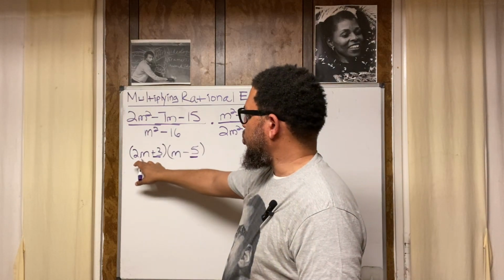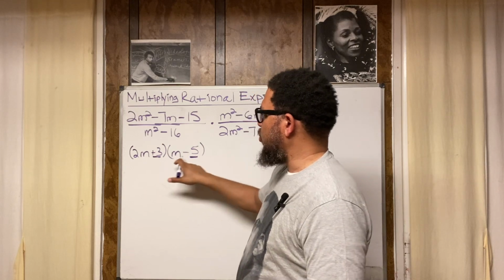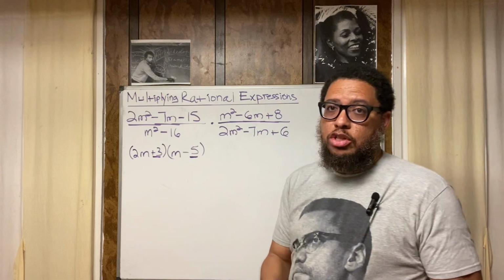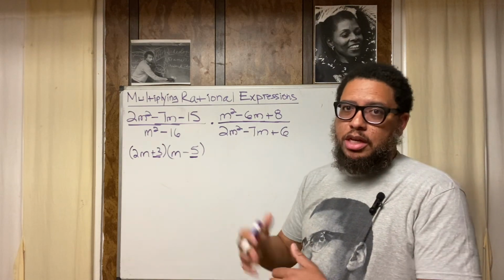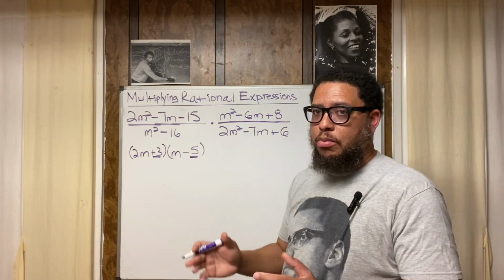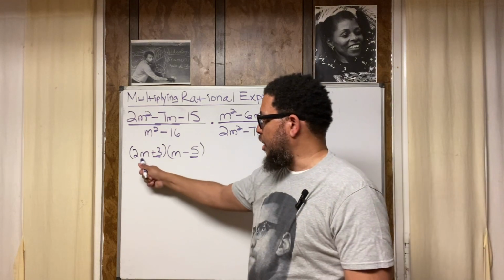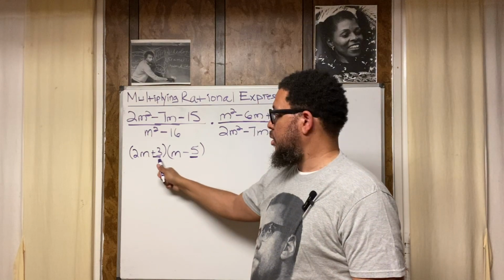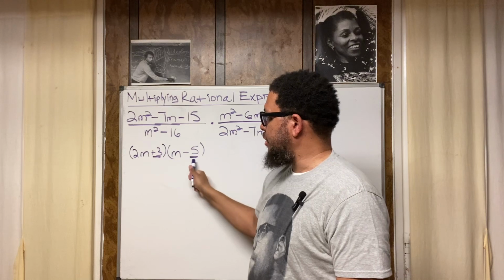Because look, 2m, you got to multiply this 2m by both of these. Then you got to multiply this 3 by both of these. And then you got to combine like terms and see what you get. Some people call that the foil method, like aluminum foil. Foil is an acronym. It stands for first, outer, inner, last. Multiply the first terms, multiply the outer terms, multiply the inner terms, multiply the last terms.